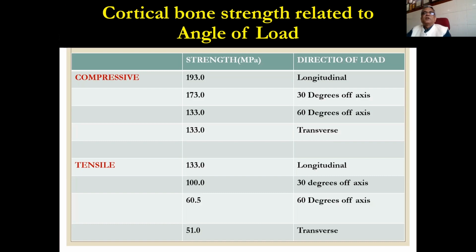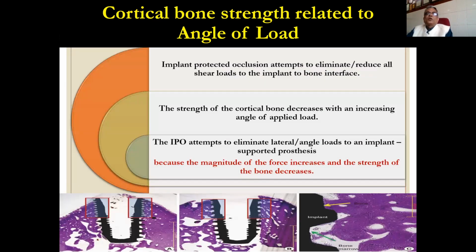These are the cortical bone strengths related to angle of load, compressive strength in megapascals. You can see the chart. Direction of load longitudinal, that is the maximum, 193, and transverse it is 133, and at 60 degrees 133. When you see the tensile strength, accordingly it is also decreasing from 133 to 51, depending on the direction of load, longitudinal to transverse.